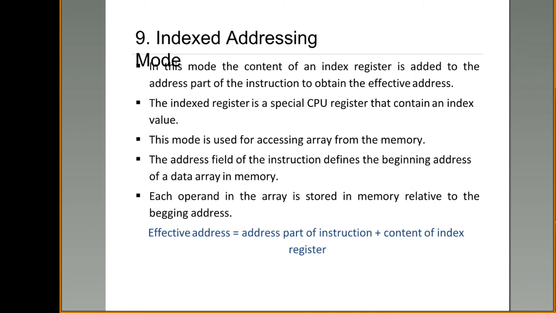And why do we need this index addressing mode? It is mainly used to access an array of data from the main memory. An index will be provided where the address of the array index is given, and using this index addressing mode you can get the effective address and fetch the array of data from memory.